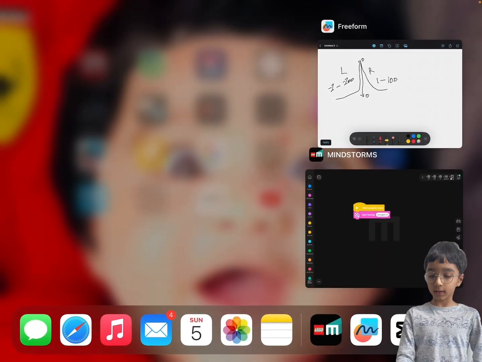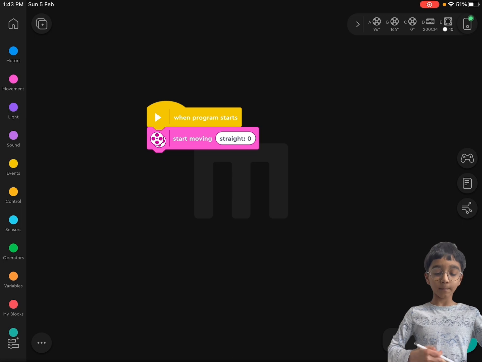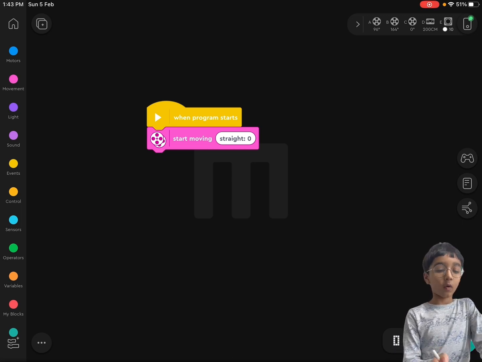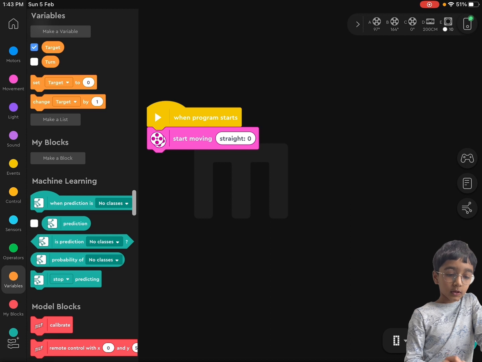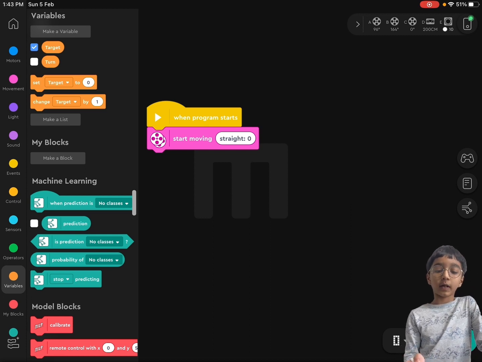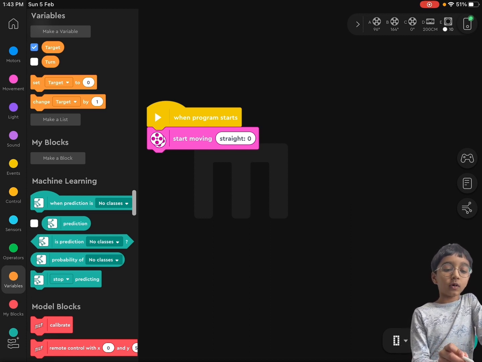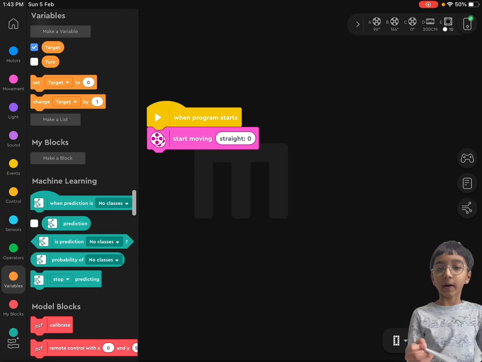So let's go back to the LEGO Mindstorms app, and for now I want to make it go straight, 0. And then we have to go to the variables. Don't connect your start moving straight block right now. First we go to set. I already made my variable.